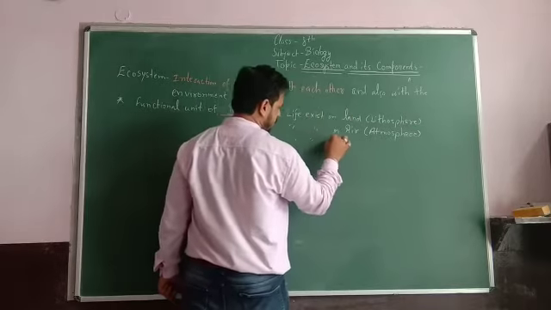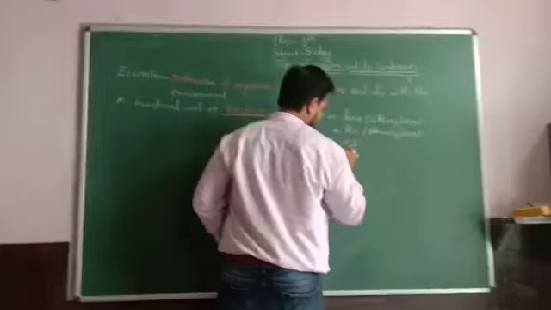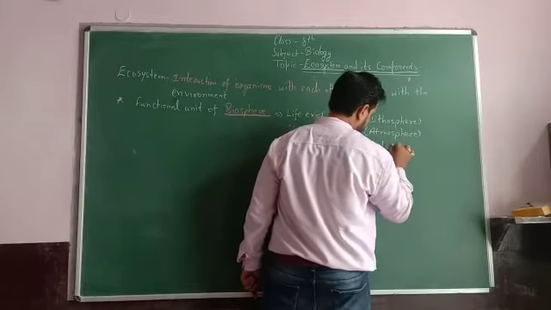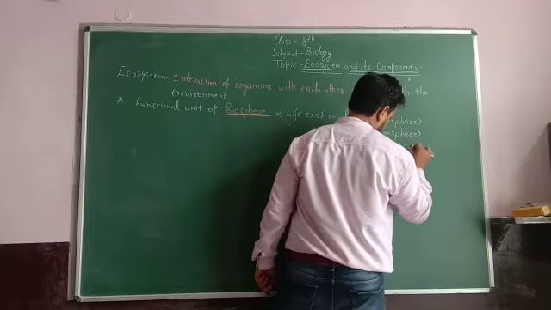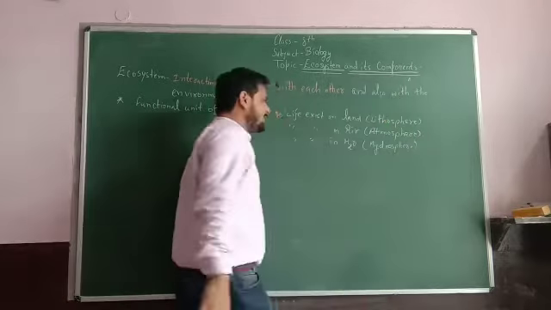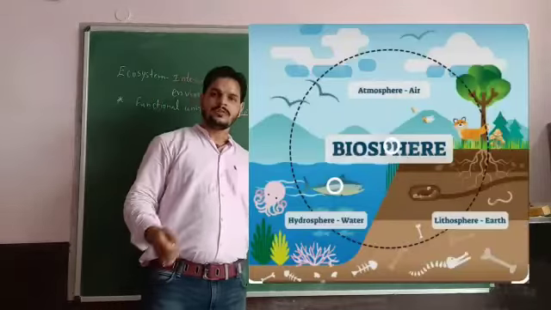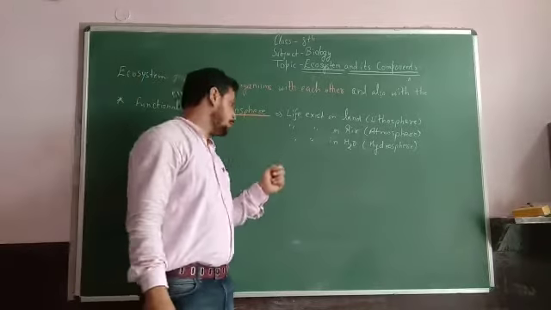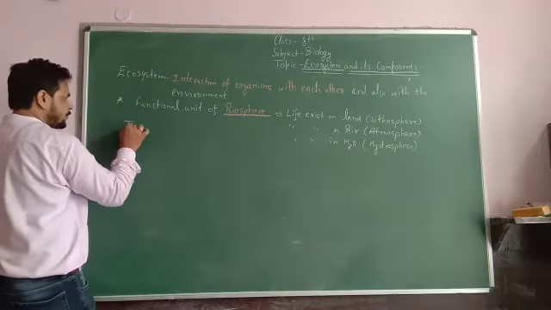Life exists in water, which is known as the hydrosphere. So life exists on land, in air and in water, where organisms can interact with each other, and this is the biosphere.